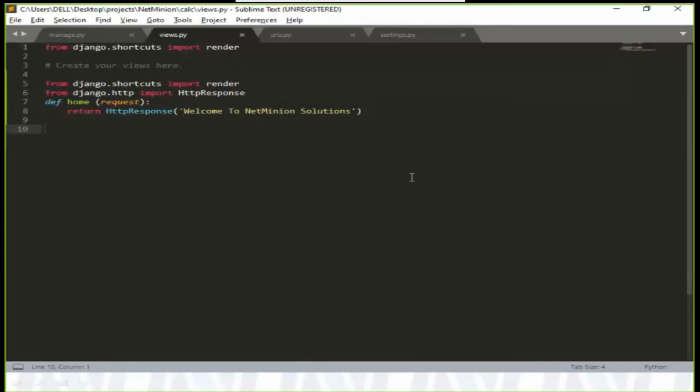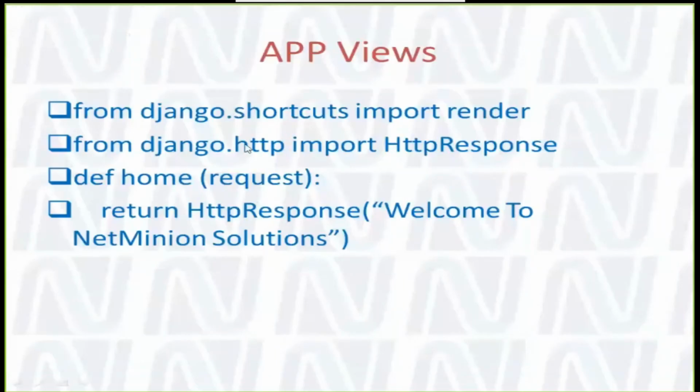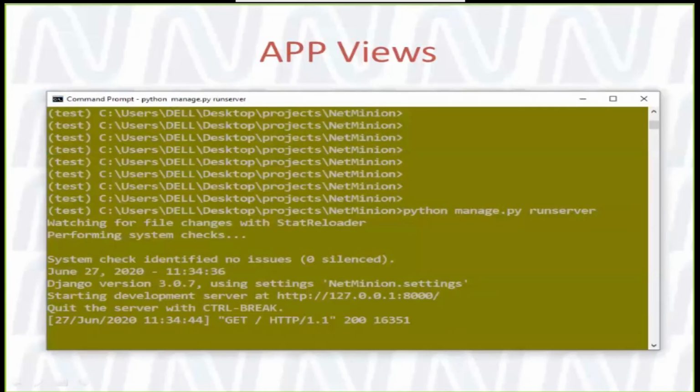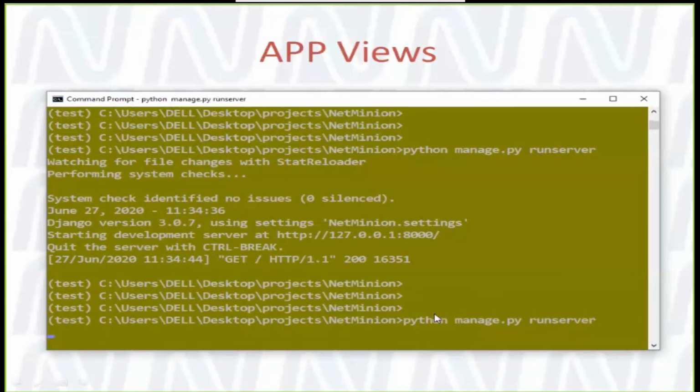So what I did is I just copied this code. Here I am saying that I am returning one static page, and this static page can be anything. You can write your own message. So far you have done this, but let us go to the command prompt and check, if we run our server, is there anything changed? There should not be anything changed yet.